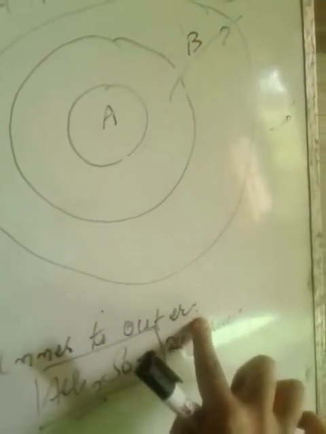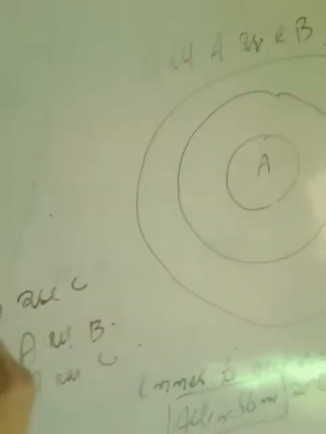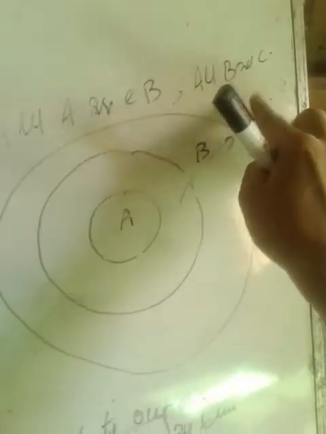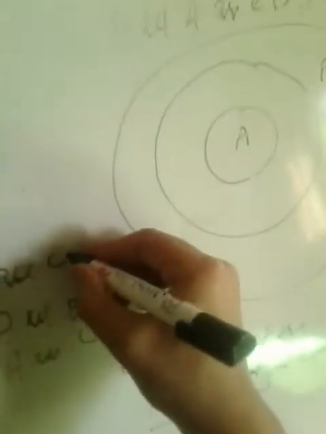From inner to outer, which conclusions are true? All and some. Here we are given some B are C. We move from inner to outer, and here is some, so this is true. Remember this, from inner to outer, all and some are true.